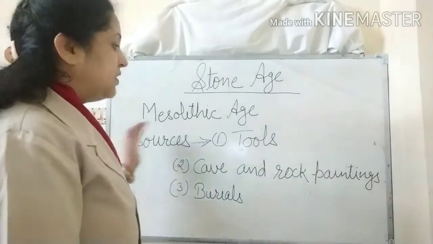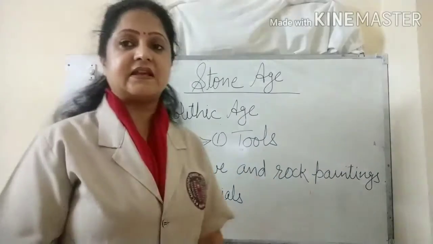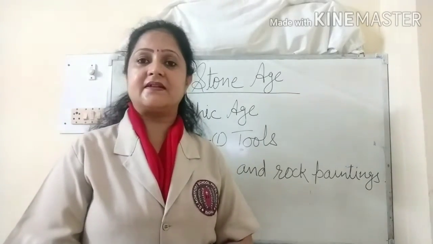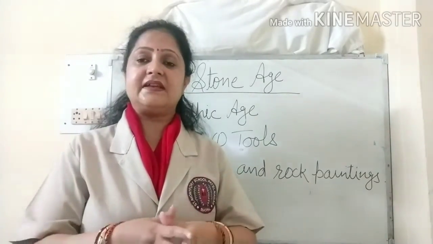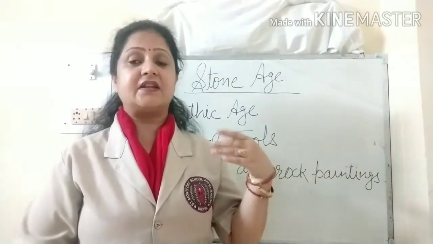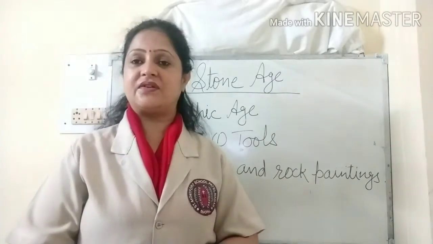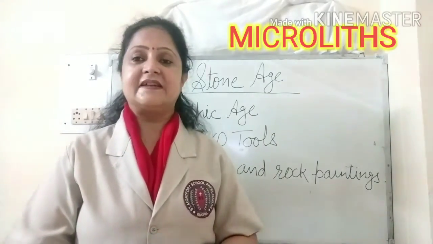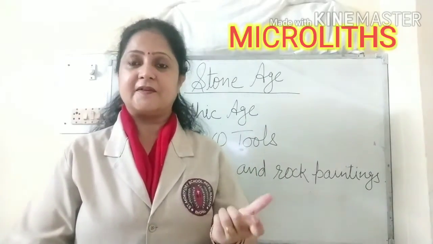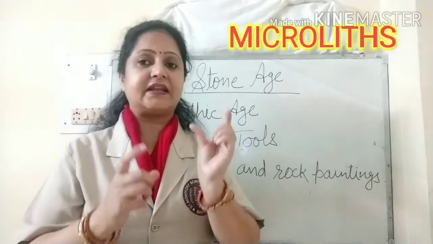First of all, we'll discuss tools. During the Mesolithic age, man remained a hunter and gatherer. Apart from using those core tools, he started using a new variety of tool, known as microliths. Micro means small, liths means stone. So microlith means stone tools that were smaller in size.